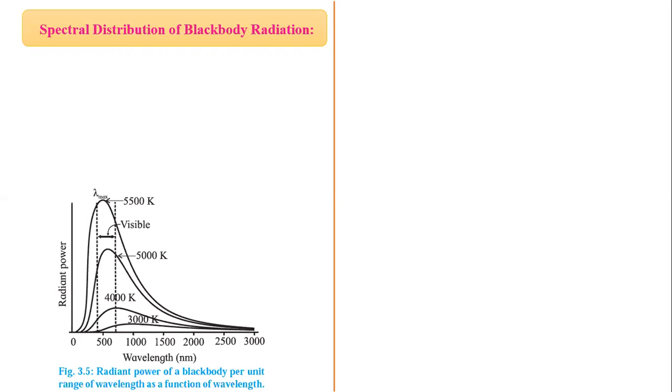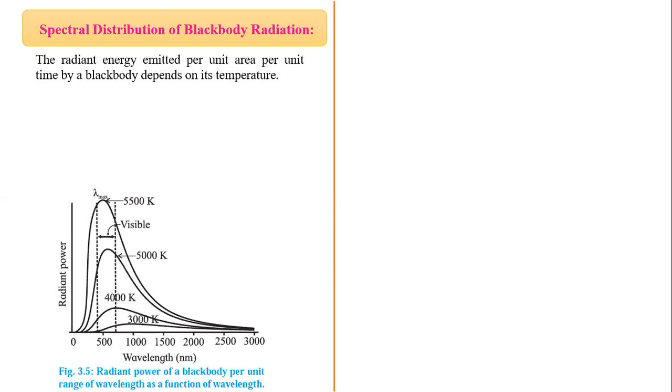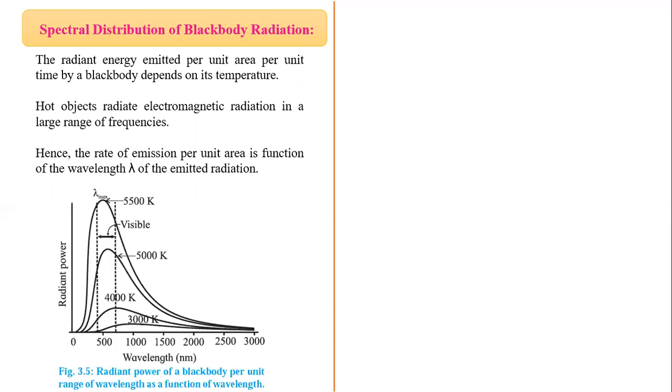Now next article is spectral distribution of black body radiation. Now you can see here the graph of radiant power versus wavelength. Radiant energy emitted per unit area per unit time by a black body depends on its temperature. Hot objects radiate electromagnetic radiation in a large range of frequencies. Hence, the rate of emission per unit area is a function of wavelength of emitted radiation.